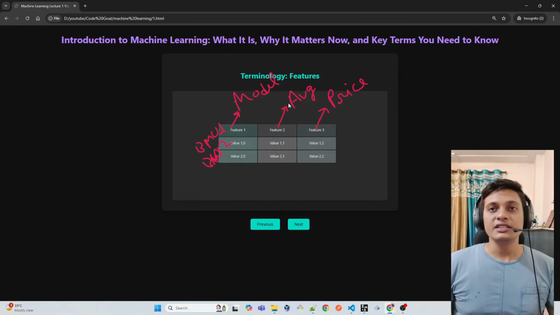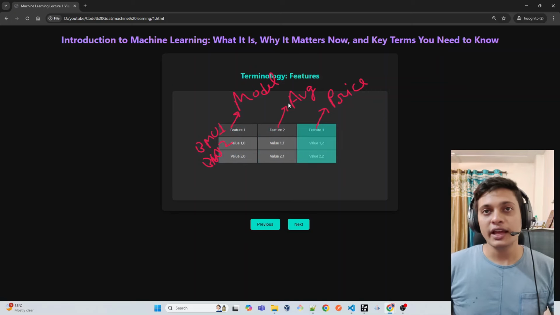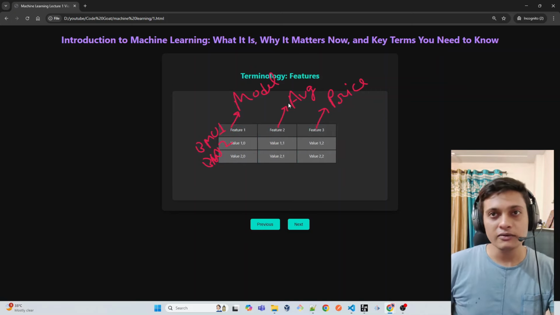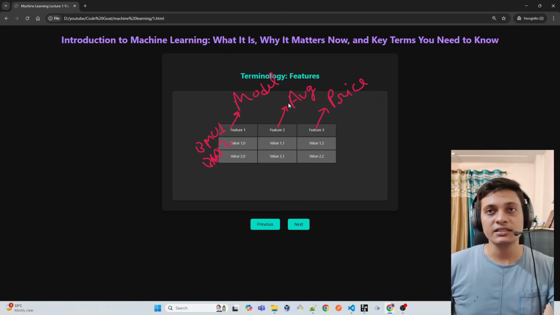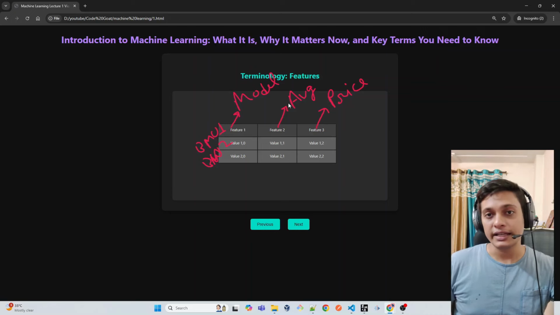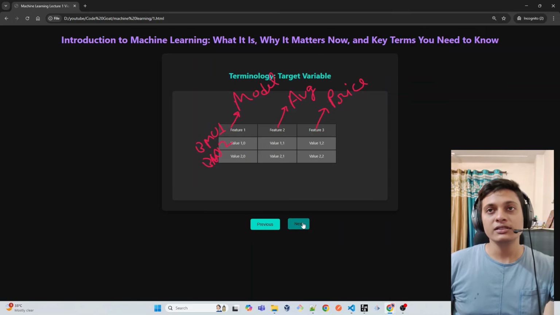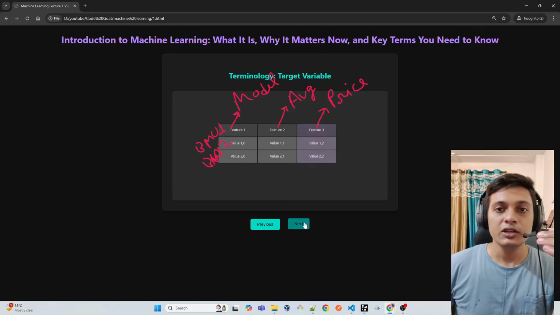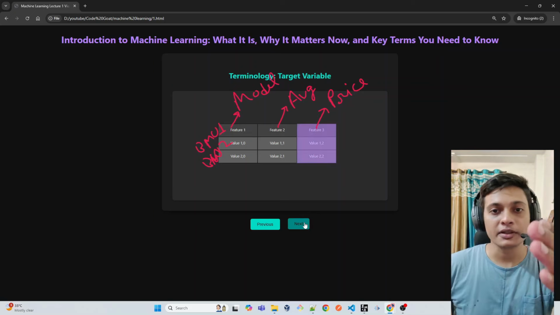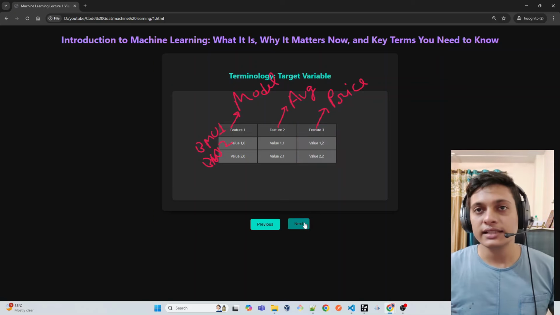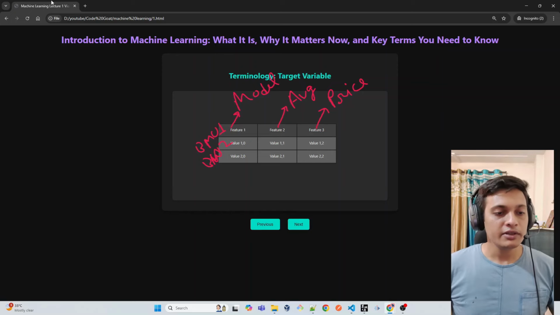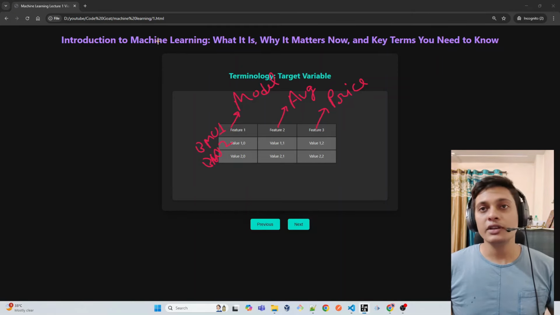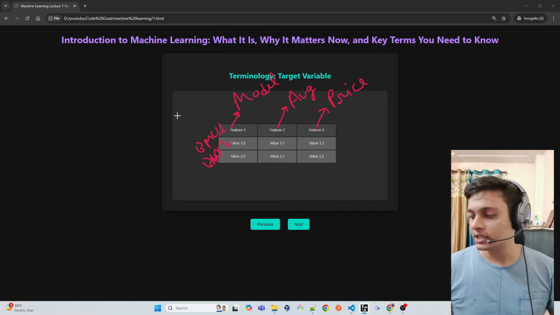Again, as I told you, these feature 1, feature 2, feature 3, like column 1, column 2, column 3, they are all features, which we just got to know earlier in a dataset. Coming to the target variable, the one you are able to see in purple: from our model, what we are trying to do is predict the price.